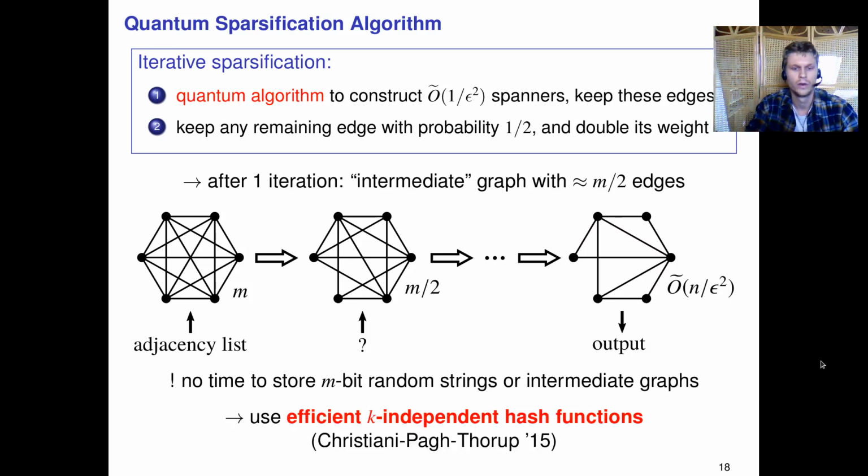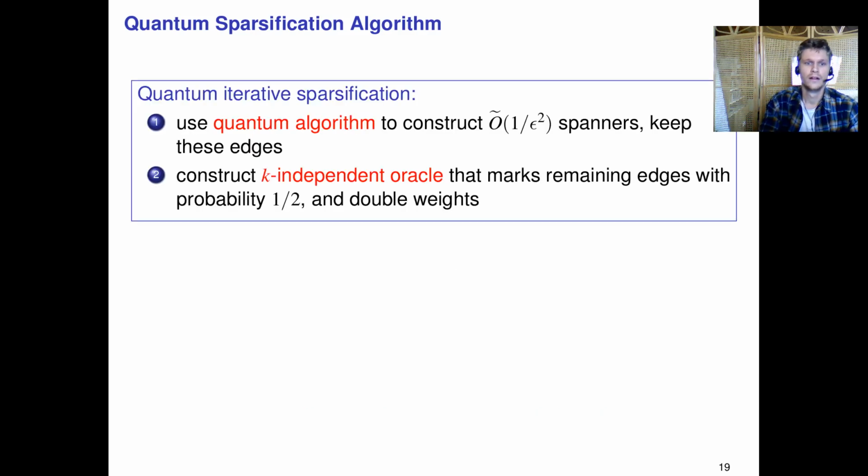And so what we show is that it suffices to use a very nice construction by Christiani, Pagh, and Thorup on efficient k-independent hash functions, and this seems to solve the problem nicely. If you combine these two ingredients, then we get our quantum iterative sparsification algorithm, which uses the quantum algorithm to construct these spanners, and then it constructs this k-independent oracle in the second step.